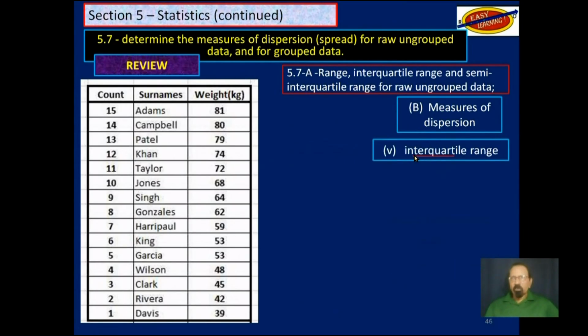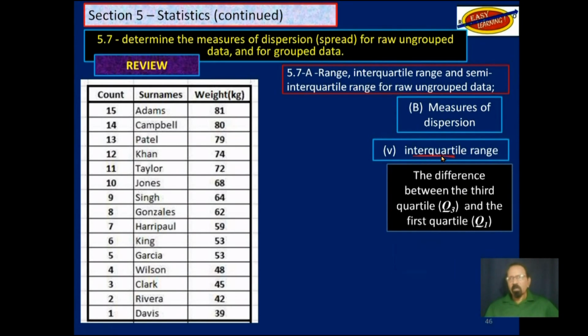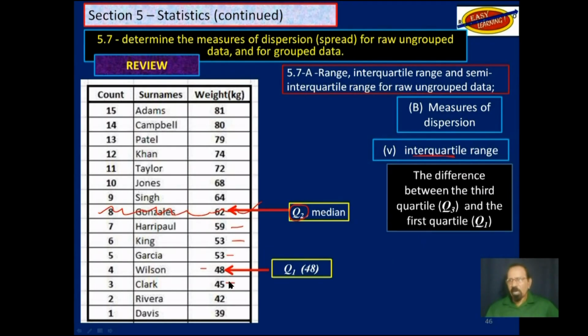Then we looked at interquartile range. To do that, we have to find the median, which is the second quartile, and then we find the median of above that and below that. So we will exclude this 8th value here. And what do we have below? We have 1, 2, 3, 4, 5, 6, 7. So it's easy to find the median here. It's that, 48. And above, the similar thing, 74. So we have found the quartiles.